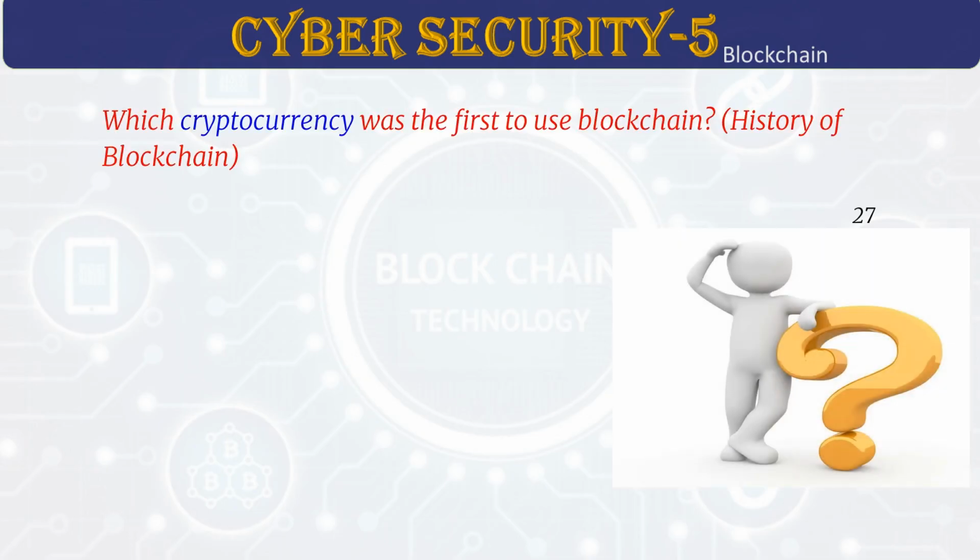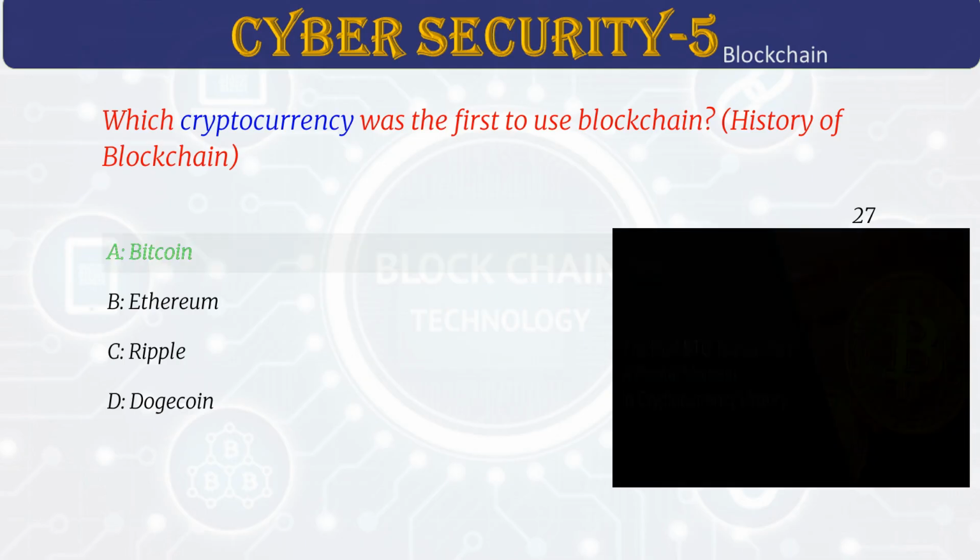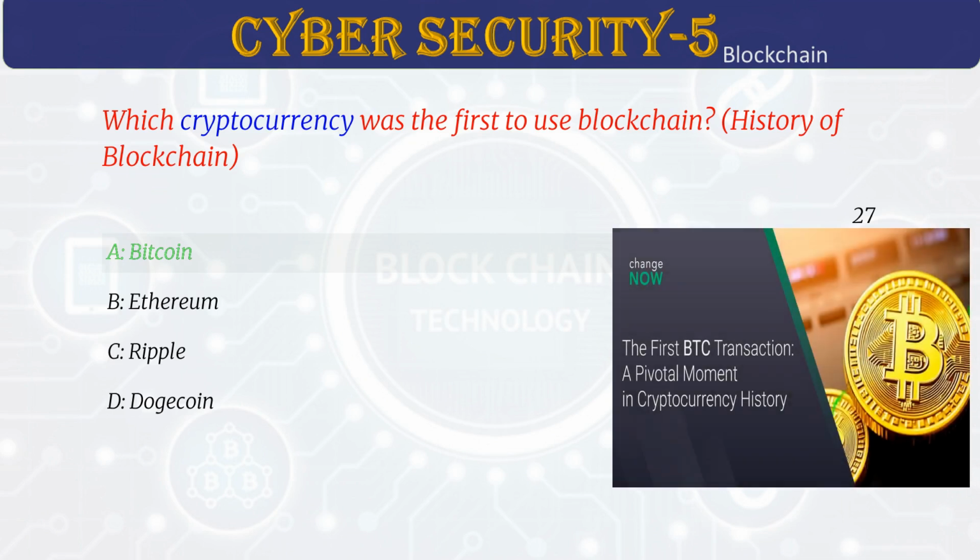Which cryptocurrency was the first to use blockchain? Answer A. Bitcoin. Bitcoin was created in 2009 by someone using the name Satoshi Nakamoto. It introduced the idea of blockchain technology. Bitcoin is a digital currency that people can send directly to each other. Its success started a worldwide interest in blockchain.